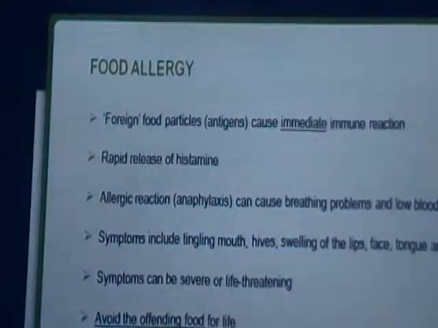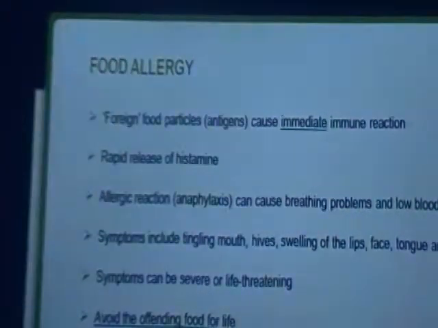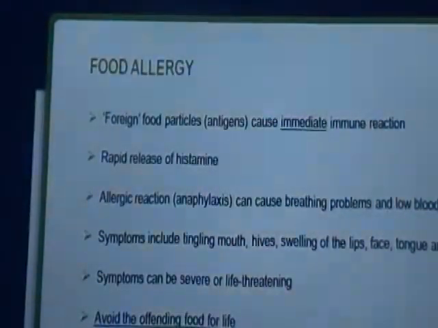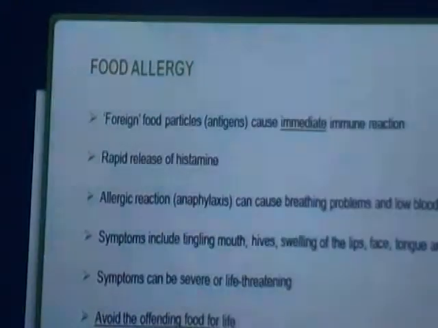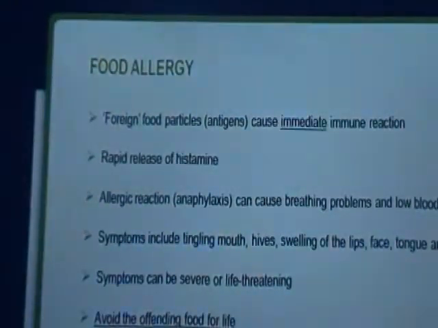As I already discussed, it could be from mild irritation to anaphylactic shock. Thus, food allergy could be life-threatening at times. And the only solution is to avoid the food for a lifetime.